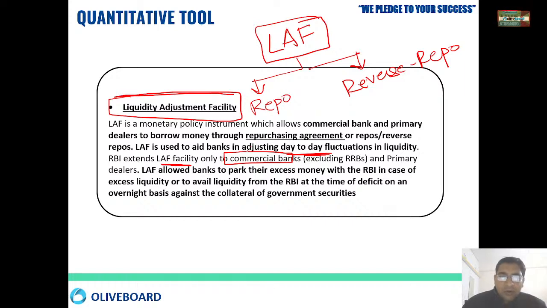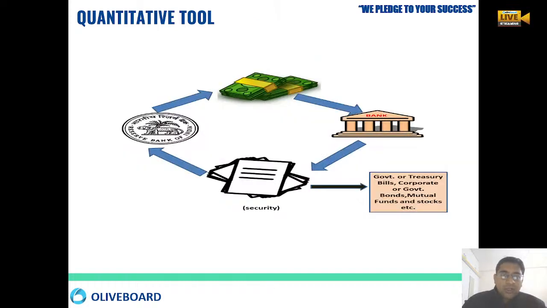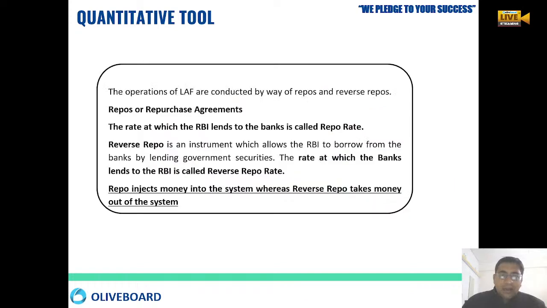The operation of LAF is conducted in two ways, the repo version and the reverse repo version. Repo means repurchase agreement.